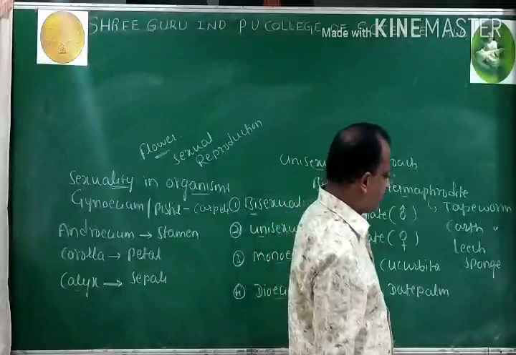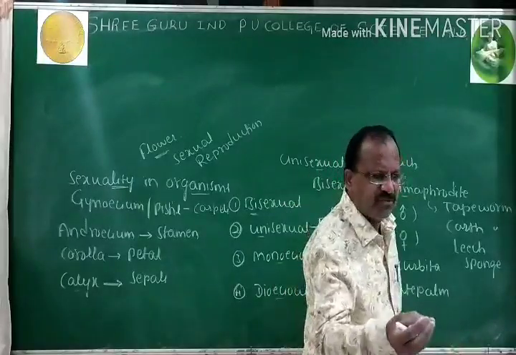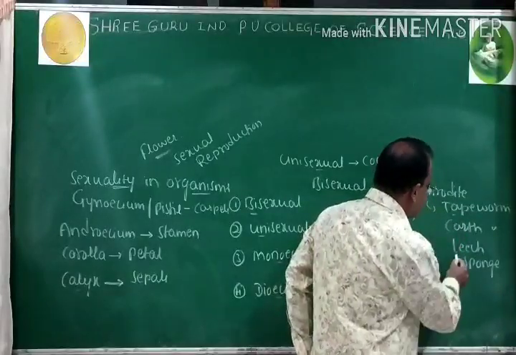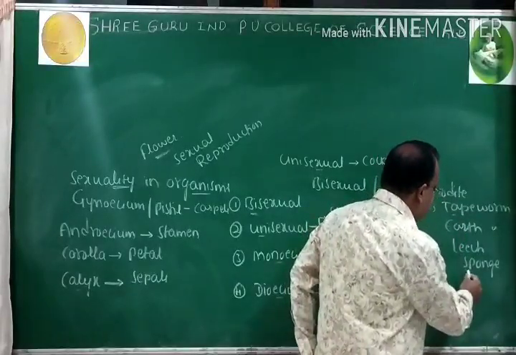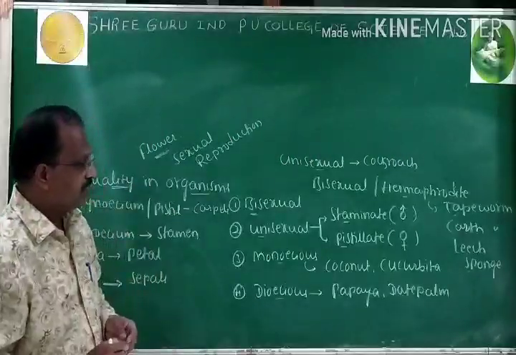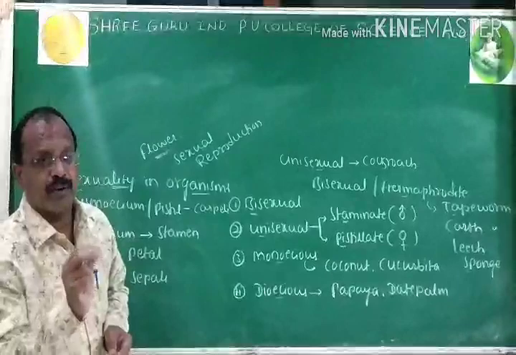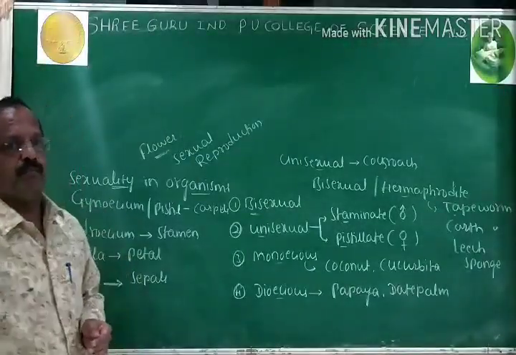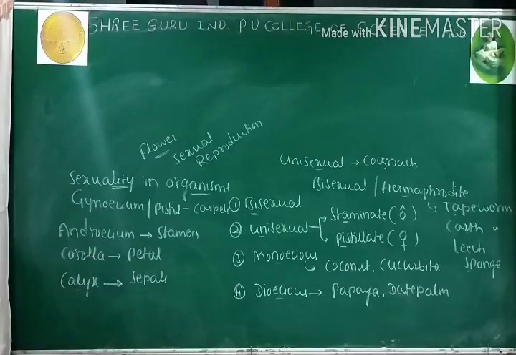So many examples are there, out of which I selected a few, like tapeworm, earthworm, Indian cattle leech and sponges. That ends the first event in sexual reproduction, that is pre-fertilization event.